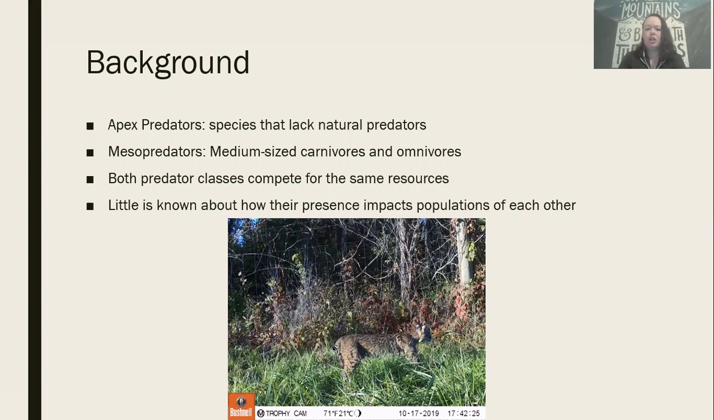anything of those nature. And so a lot of research has been done on how predator species can impact prey species and vice versa, but not a lot is known about how different predator classifications actually impact each other within the same ecosystem as they're competing for these similar resources.